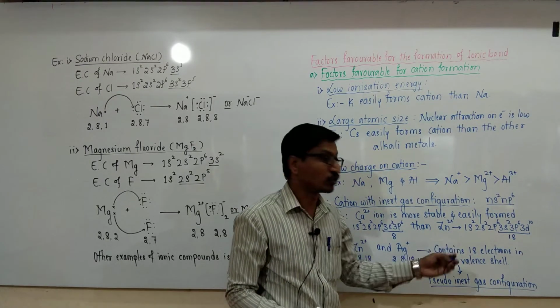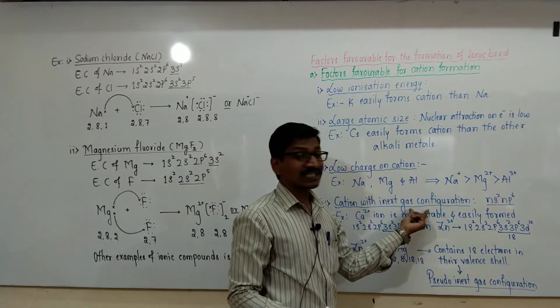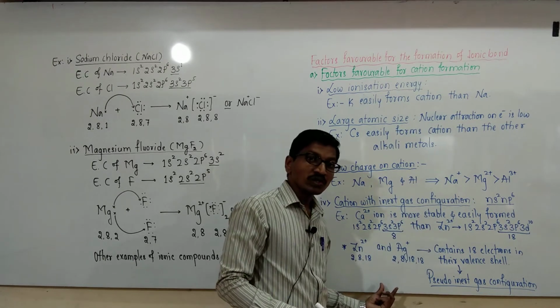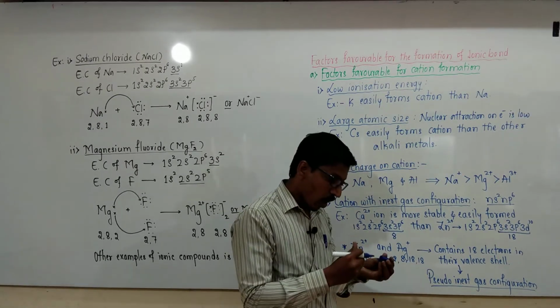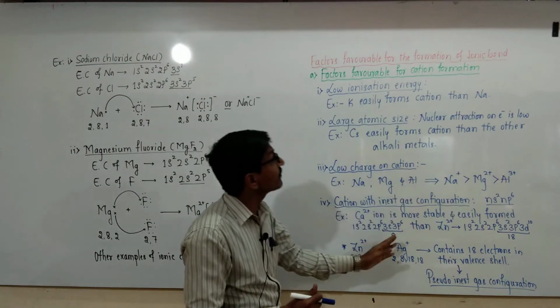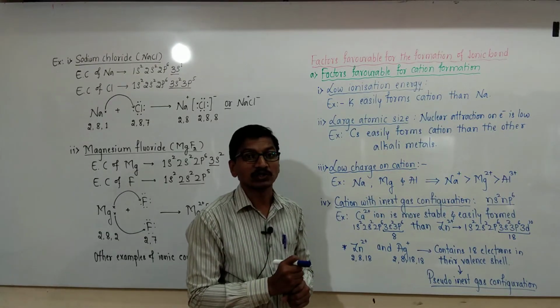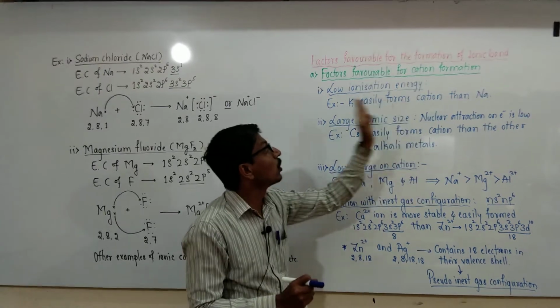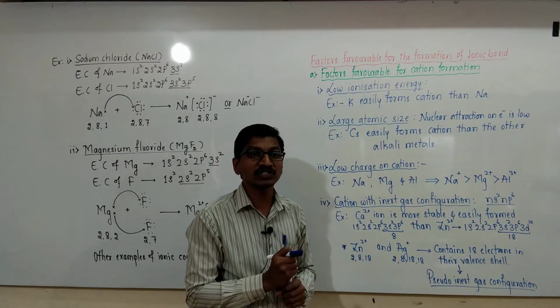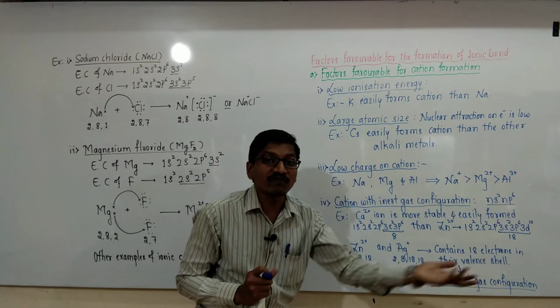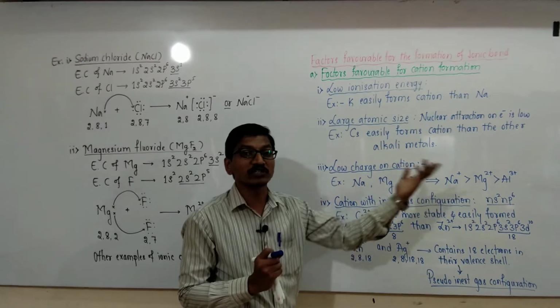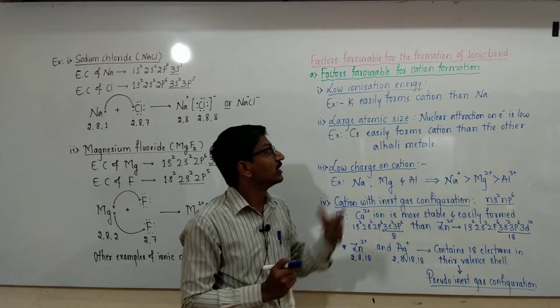Even though they do not possess inert gas configuration, they are easily formed. These are the factors favorable for the formation of cations. First one is low ionization energy. Low ionization energy means the removal of a valence electron is easy and the formation of a cation is also easy.